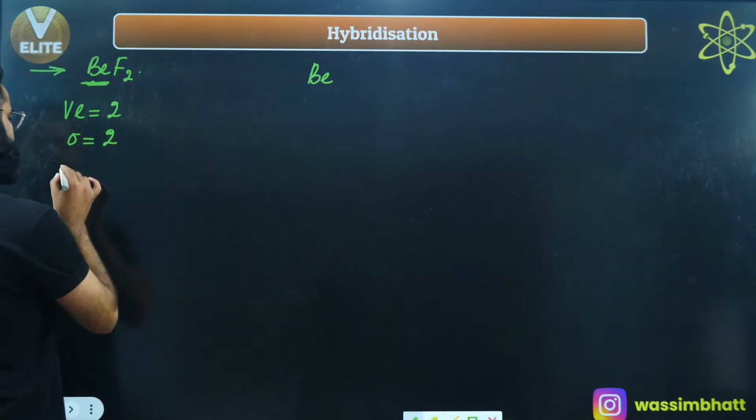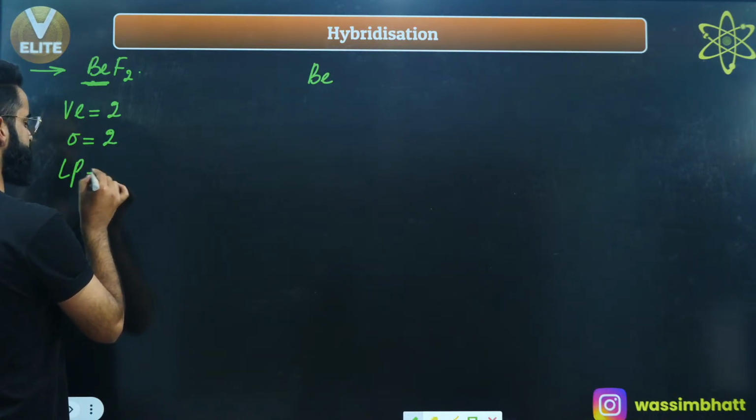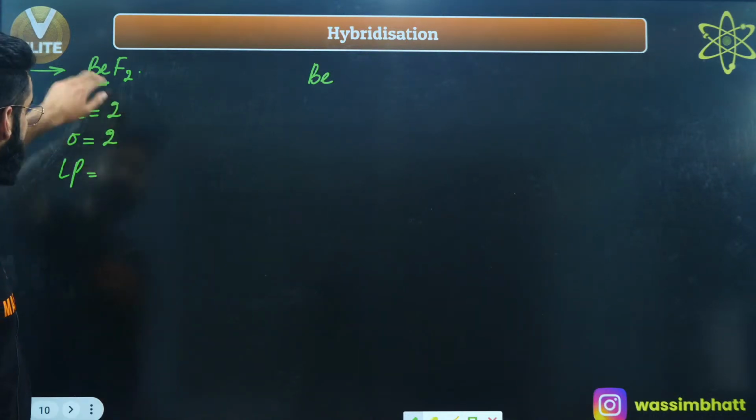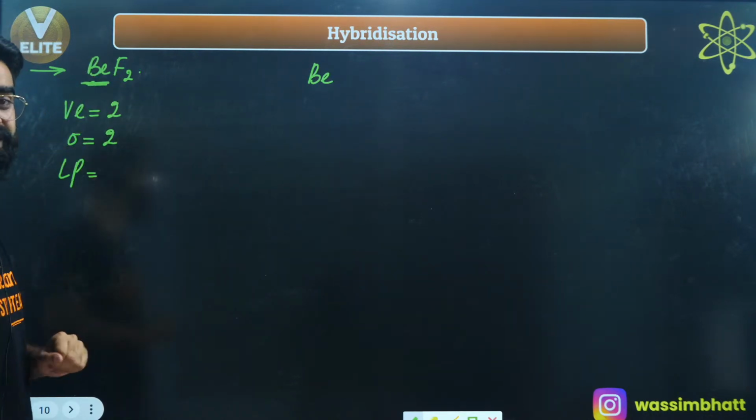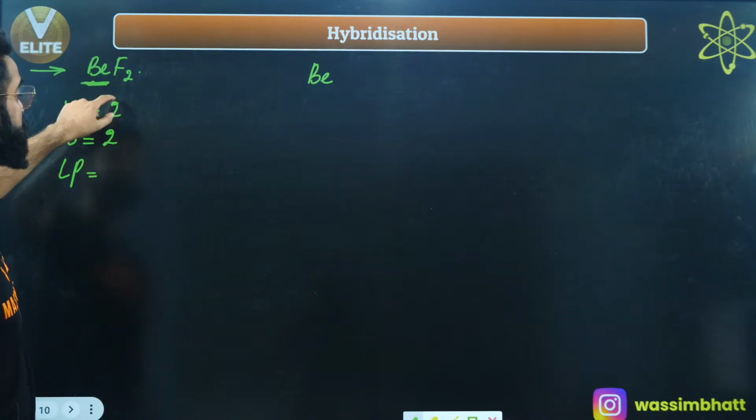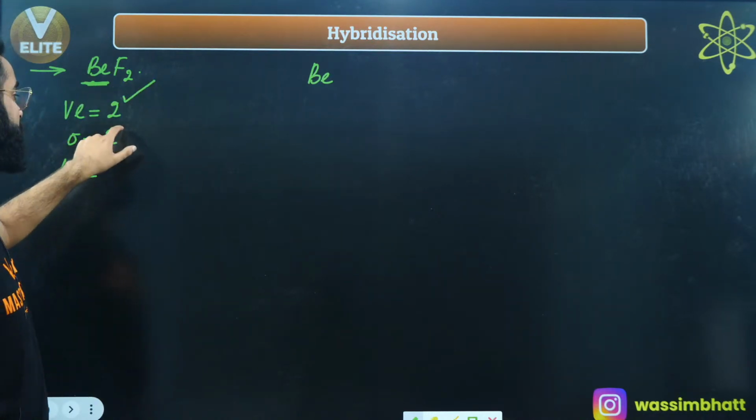Now, after getting the sigma bonds, let's calculate the lone pairs. This beryllium had 2 valence electrons, and it's forming 2 sigma bonds at the same time. So this beryllium is using all its 2 electrons to form 2 sigma bonds.